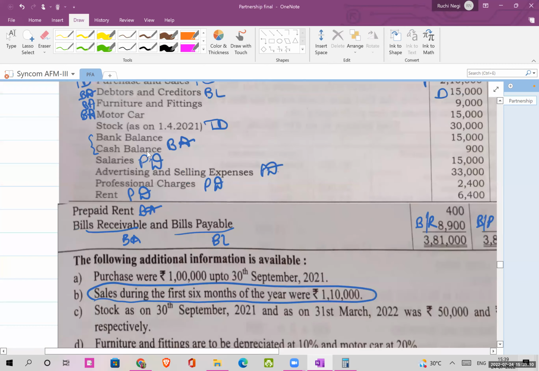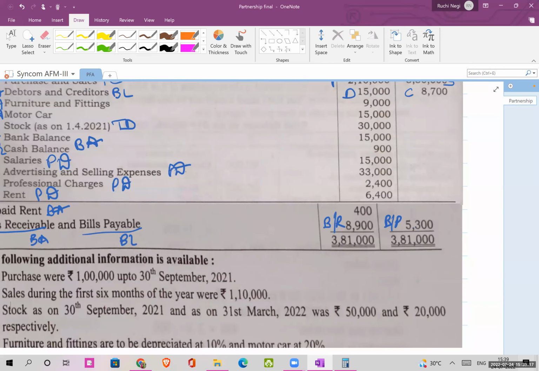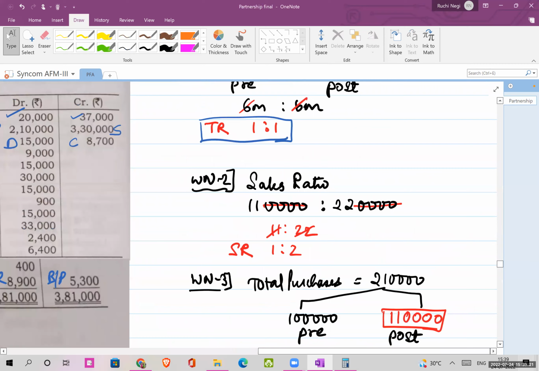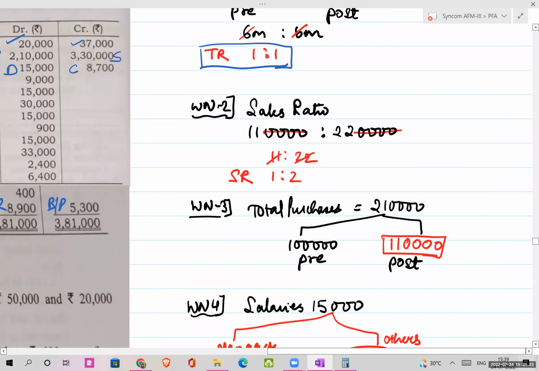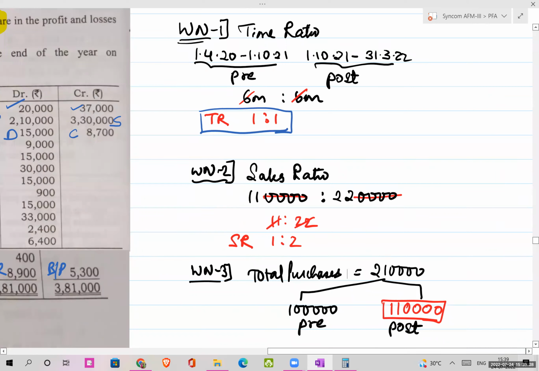Here it is given. See, purchases of 1,00,000 up to 30th September. That is the pre-period purchases. Okay. So we need this. We also need the information about, yeah. So I would just pause for a minute so that you can note down this element.